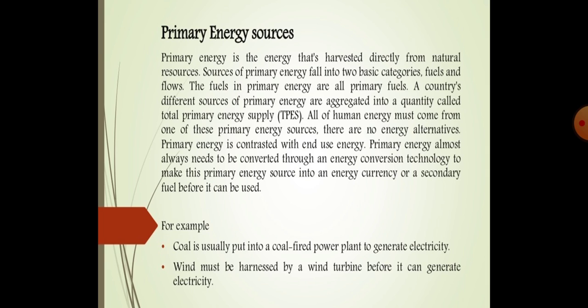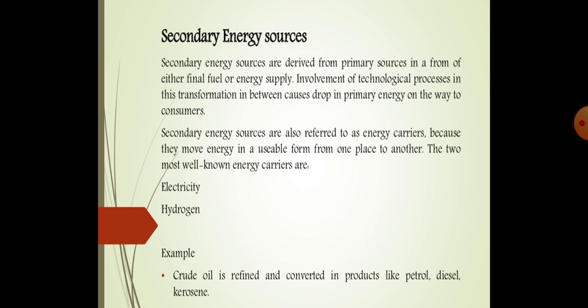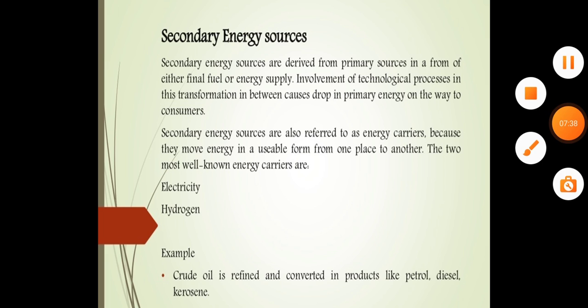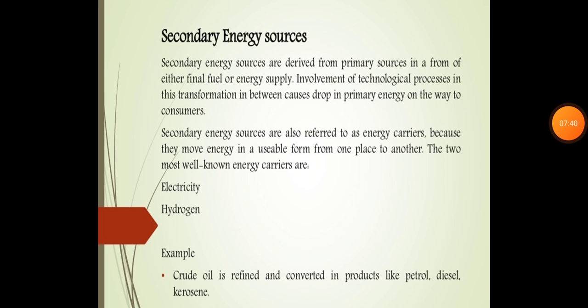For example, coal is usually put in a coal-fired power plant to generate electricity. Wind must be harnessed by a wind turbine before it can generate electricity. These are the basic examples of primary energy sources. Now we'll move towards secondary energy sources. What is a secondary energy source? Secondary energy sources are derived from primary energy sources in the form of either final fuel or energy supply.